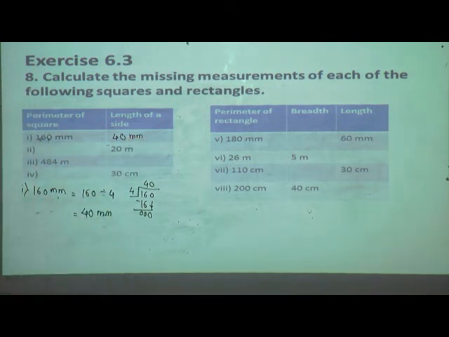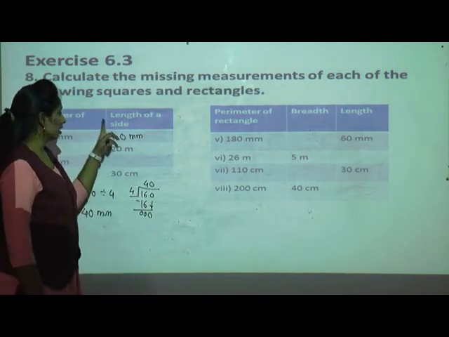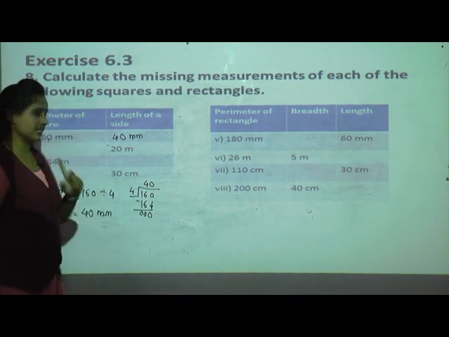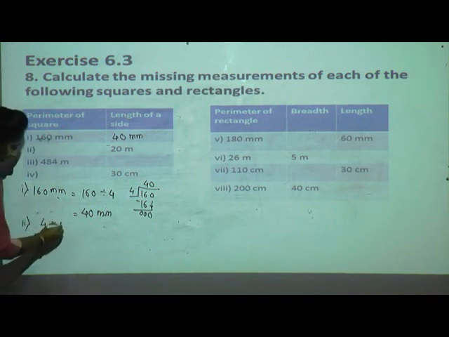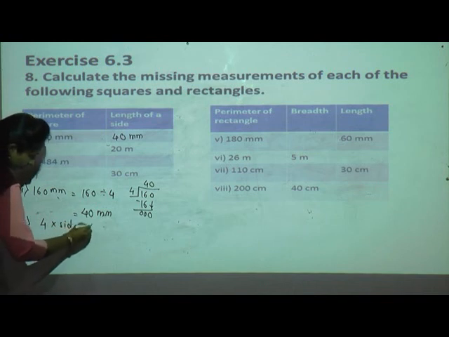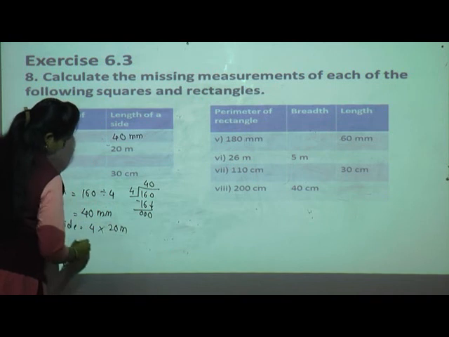Okay, now see the second one. 20 meter, they had given the length of one side. So what is the formula? 4 multiplied by side, isn't it? Each side carries 20 meter.